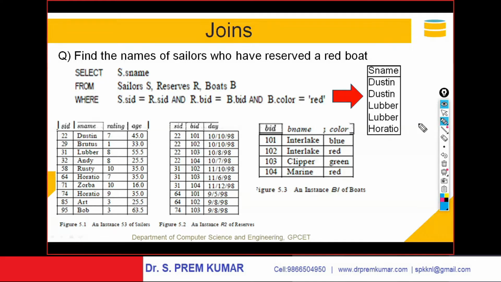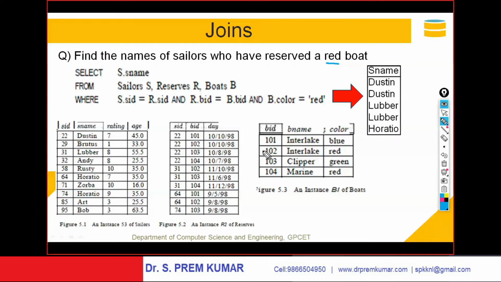There we use selection and projection operation. Here we use select. You observe here: names of sailors who have reserved red boats, red color boats. The question is this: select names of sailors who have reserved red boats. This is your question. Now listen carefully.